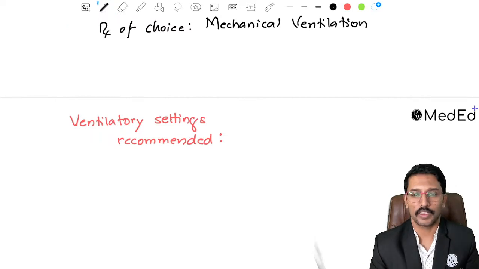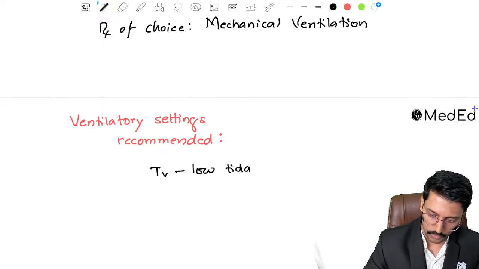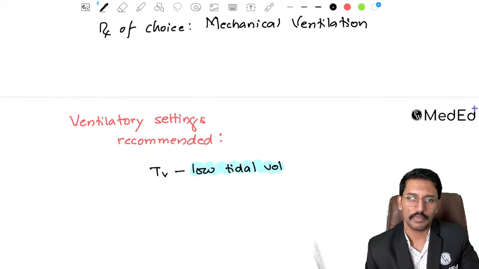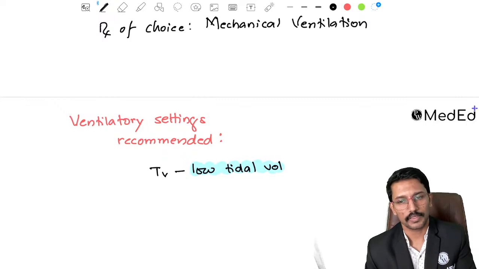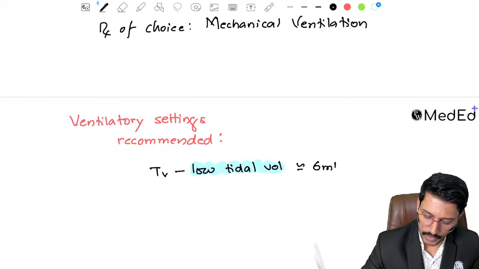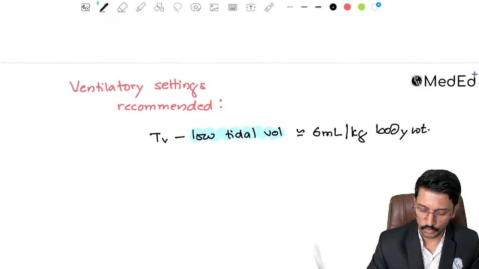First point is the tidal volume. Should we give high tidal volume or low tidal volume? The recommended strategy is low tidal volume. How much can be considered low? In a normal patient who doesn't have ARDS and requires ventilator support, we give around 10 to 12 ml per kg of body weight as the tidal volume. But if the patient has ARDS, we cannot give that much, right? So here it will be around 6 ml per kg body weight. We will call it low tidal volume.